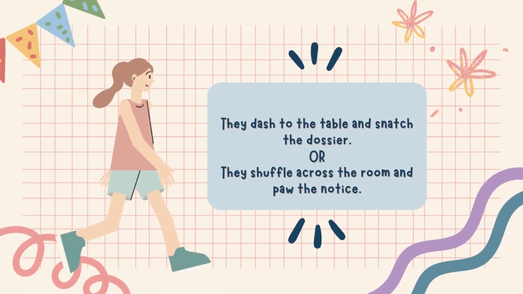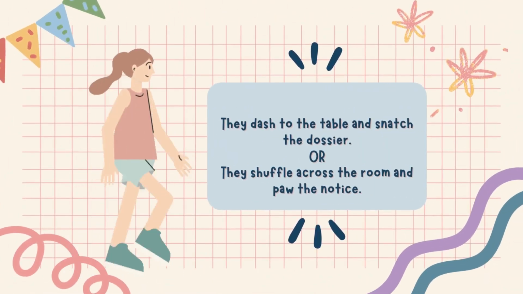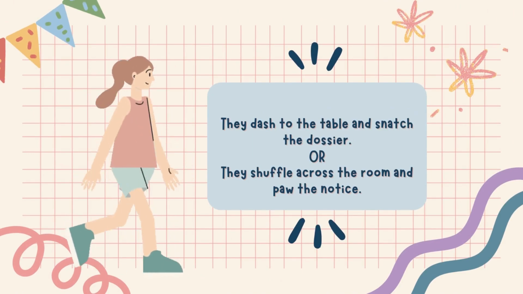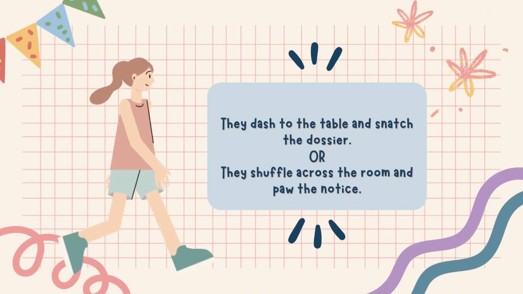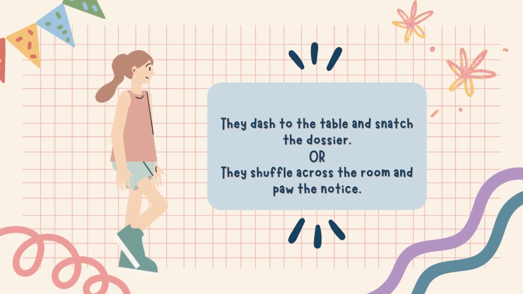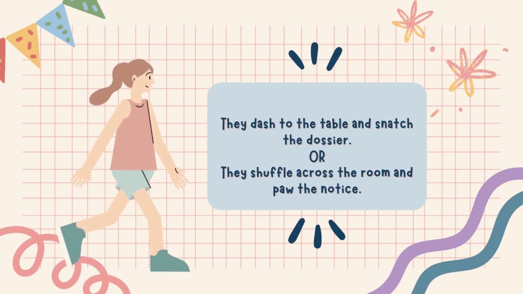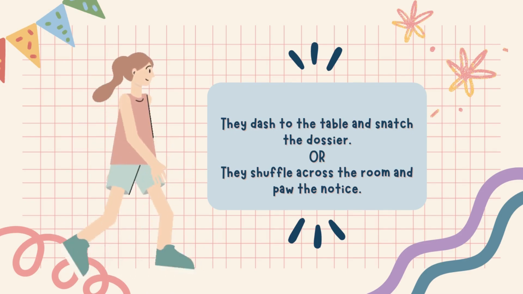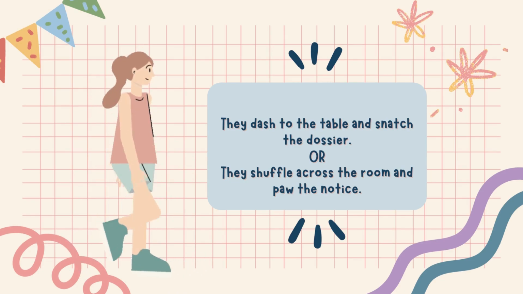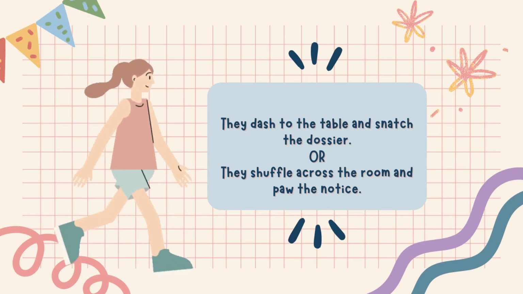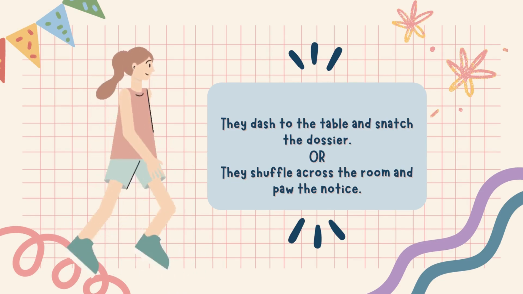They dash to the table and snatch the dossier, or they shuffle across the room and paw at the notice. These two examples illustrate how nouns and verbs color what the reader sees and how they view the overall scene that you are painting with your words.